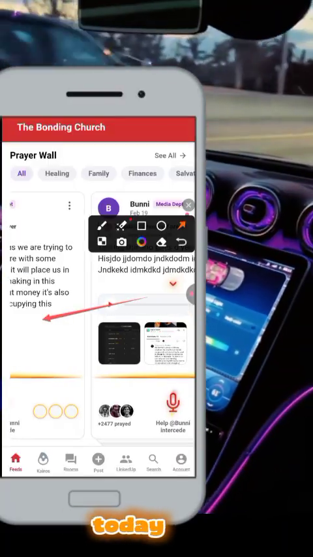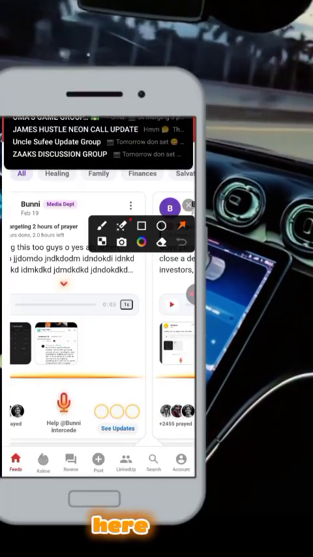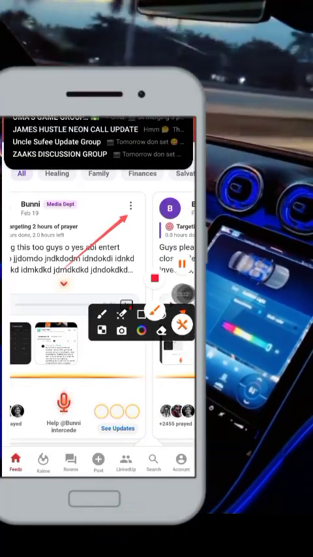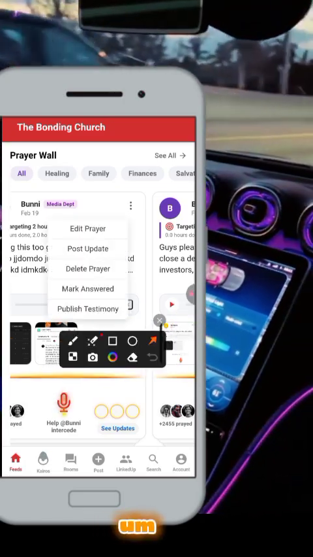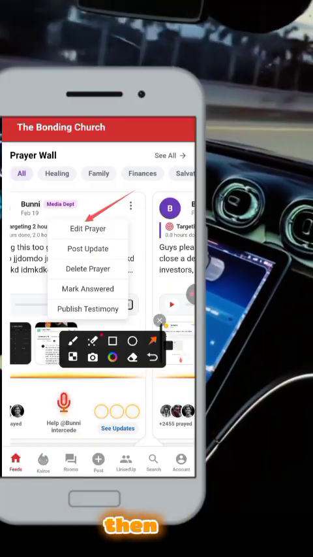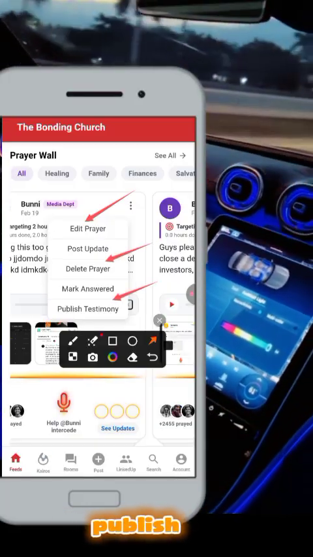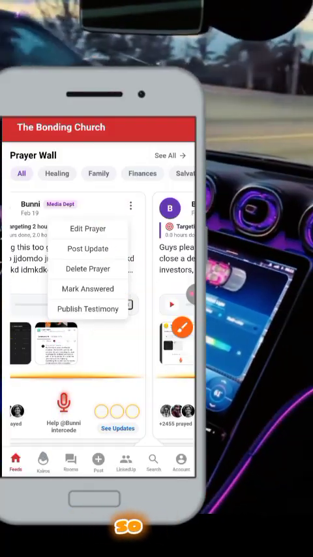Another thing I built today. So I've been working on these three dots here, right? I coded the edit prayer yesterday and then delete, right? But today I worked on publish testimony and post updates. That is what I worked on today.